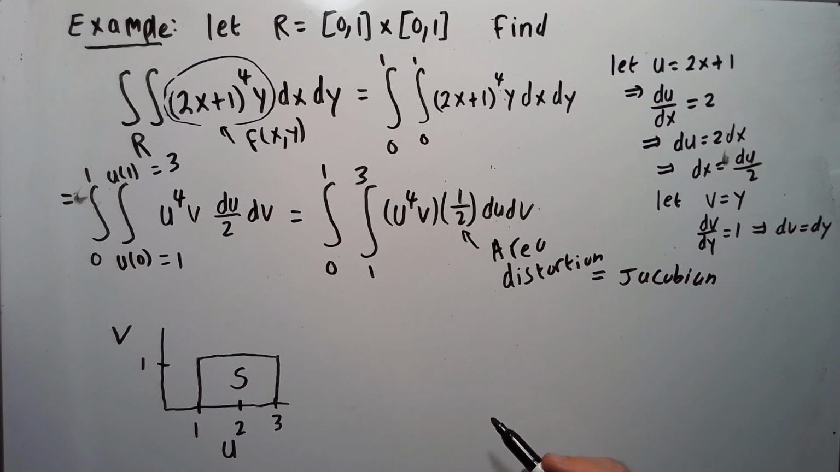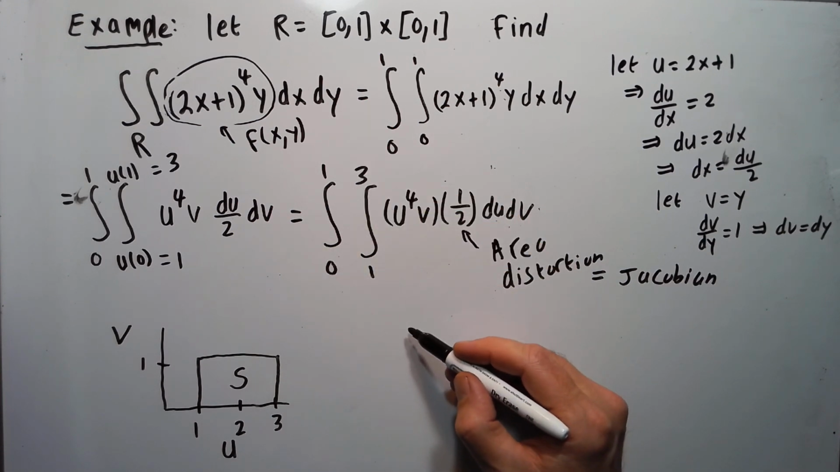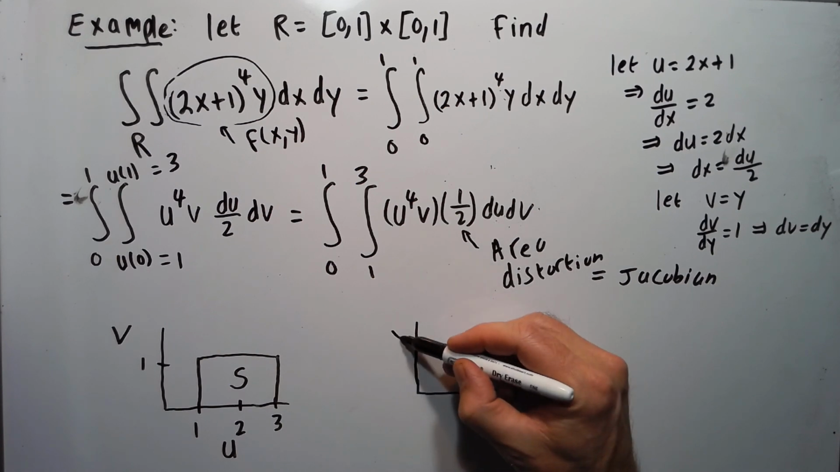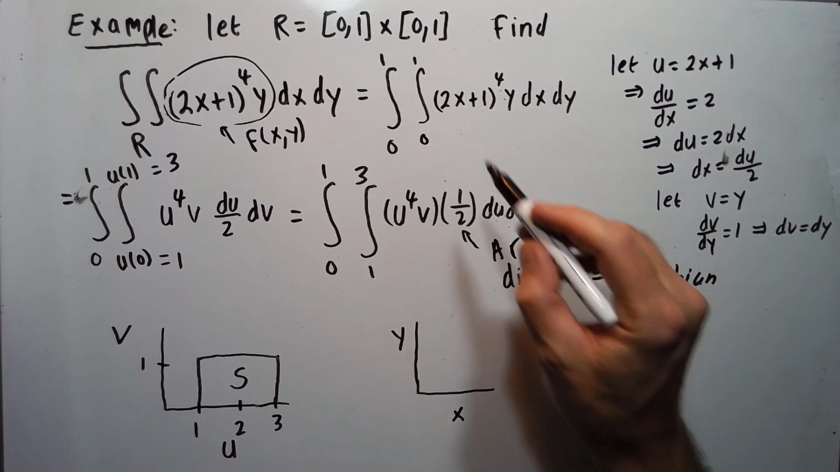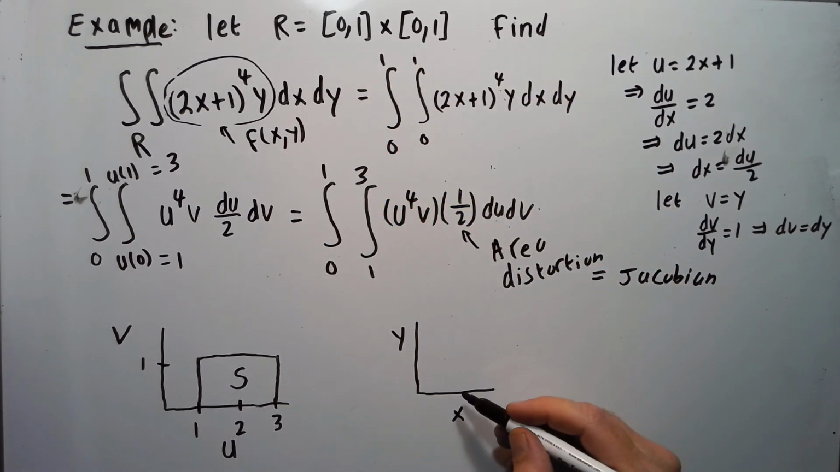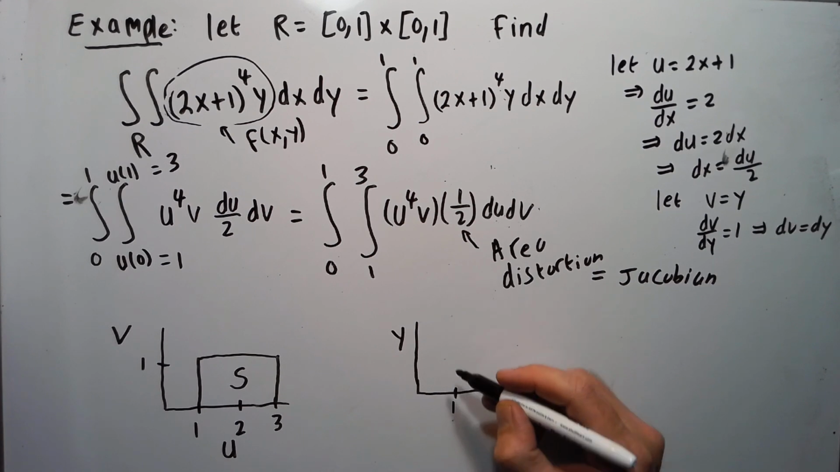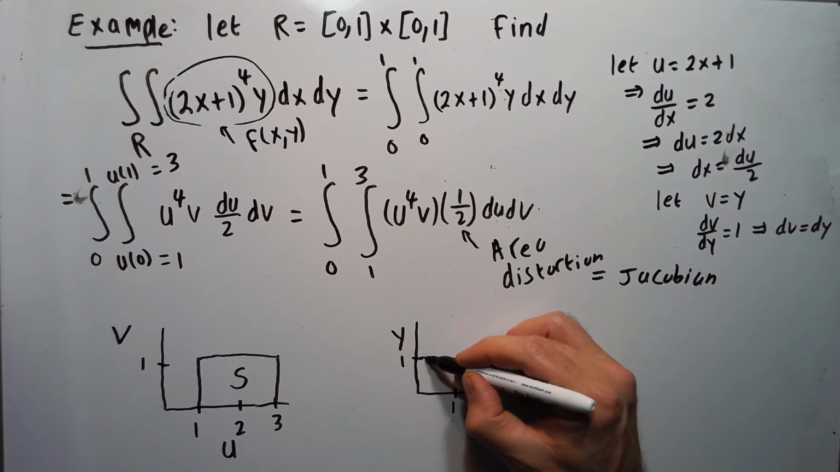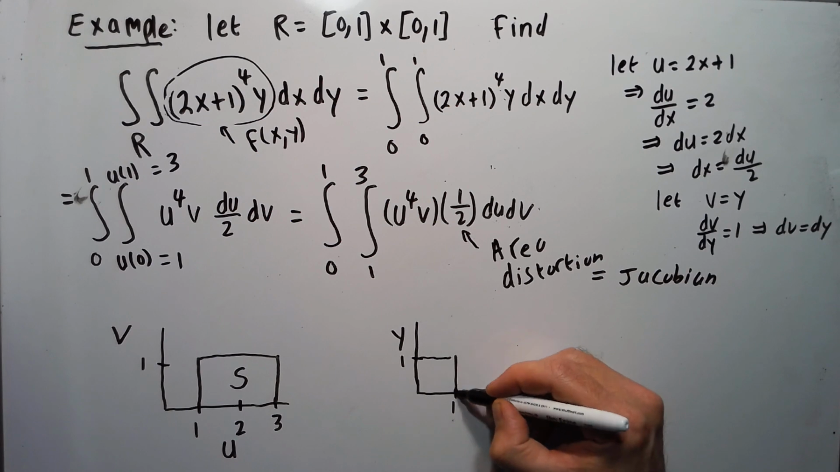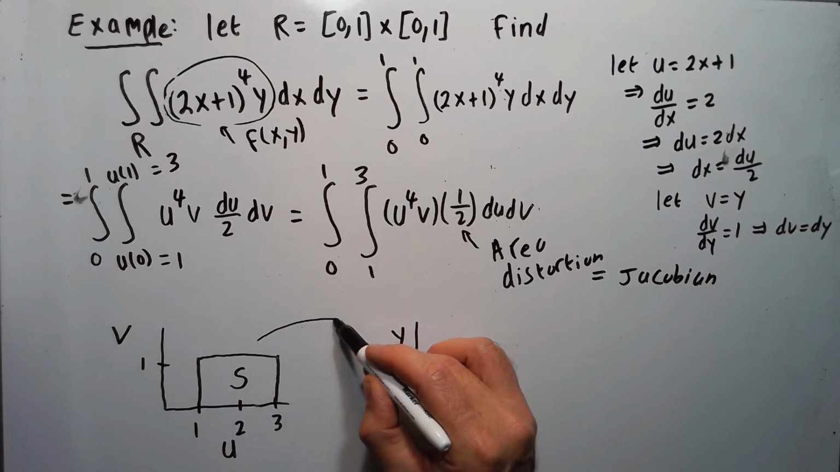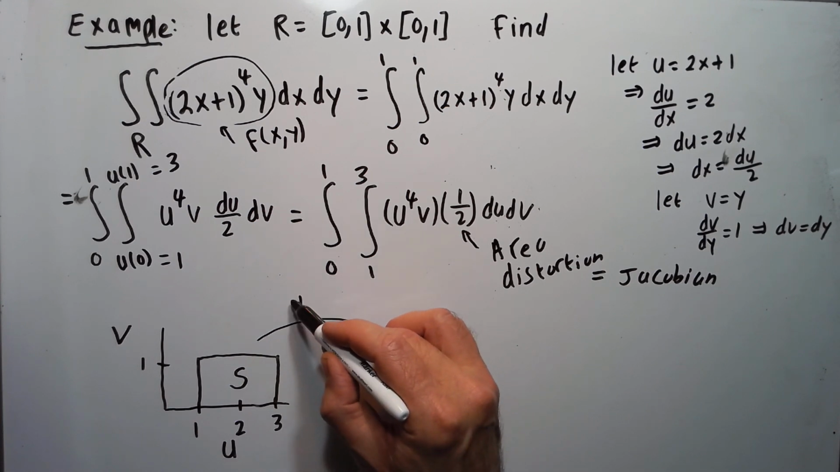And let's draw our R region. So R region is here. This over here, this is the Y-axis and the X-axis. So it's 0, 1 on the X, 0, 1 on the Y. So it looks something like this. So that's our R. Okay, so we have a mapping between them that we're going to call T.